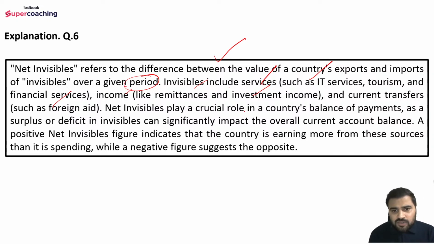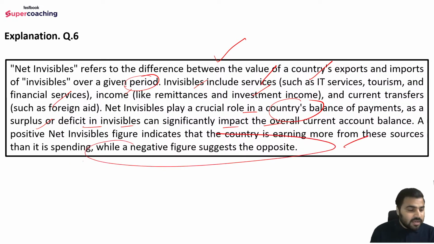Net invisibles play a crucial role in a country's balance of payment, as a surplus or deficit in invisibles can significantly impact the overall current account balance. A positive net invisibles figure indicates that the country is earning more from these sources than it is spending, while a negative figure suggests the opposite.